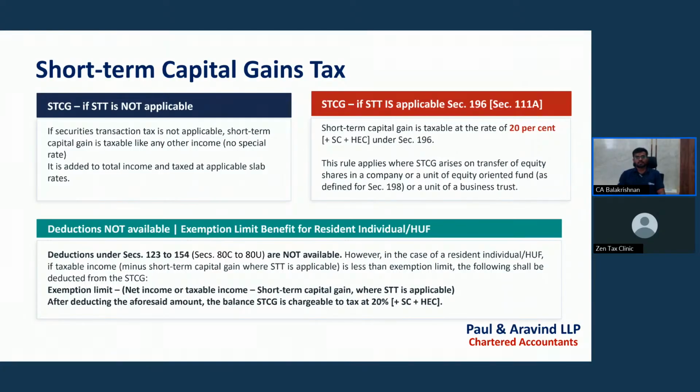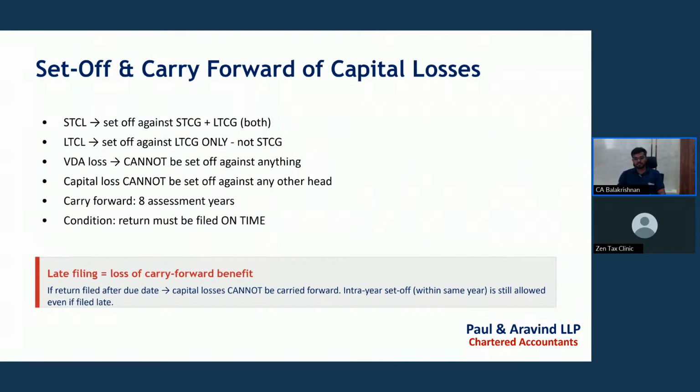So we have broadly covered capital gains and capital gains tax, and we will go to set off and carry forward of capital losses. We will take the exemptions in the next webinar. For short-term capital loss, we can set off against the short-term capital gain as well as long-term capital gain. For long-term capital loss, we cannot set off against short-term capital gain.